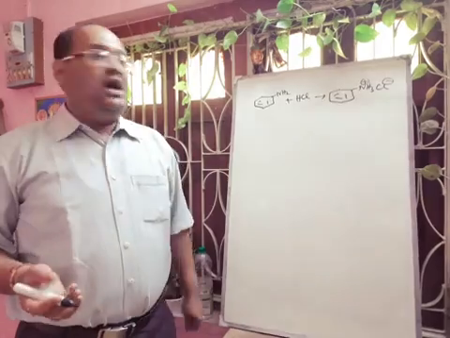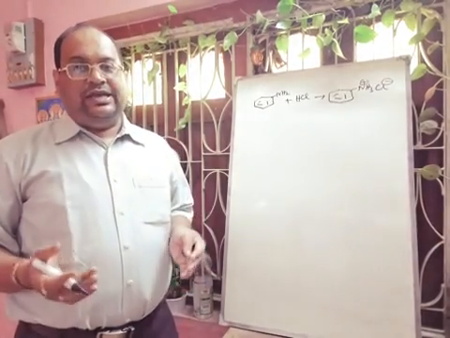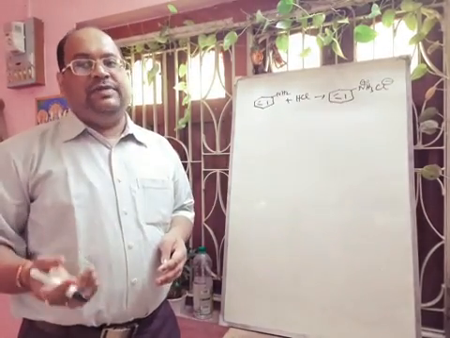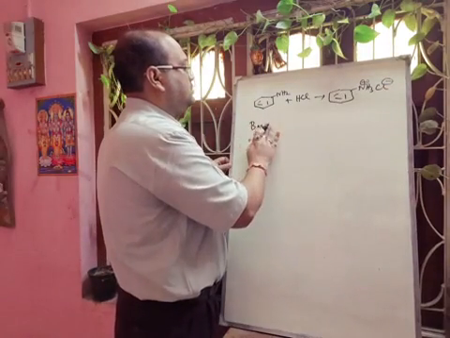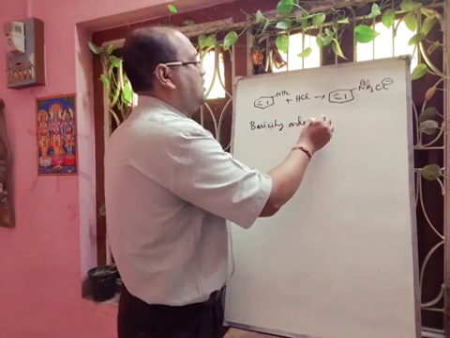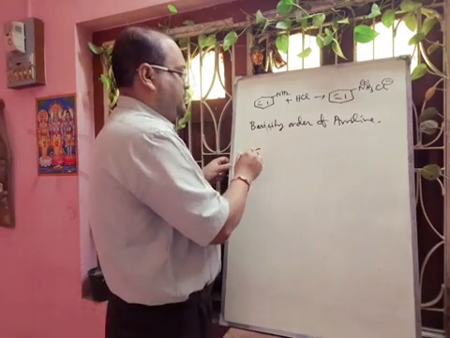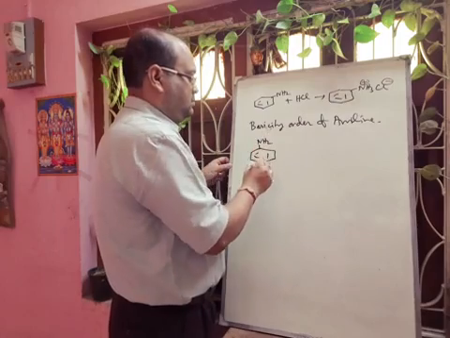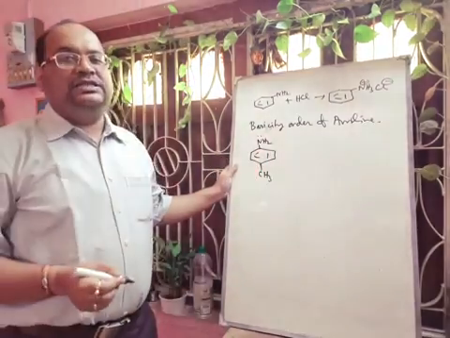Now, if we add some electron donating group, electron releasing group, to this aniline compound, definitely its basicity will be increased. So, basicity order of aniline: when we are adding one methyl group, definitely it will increase its basicity.